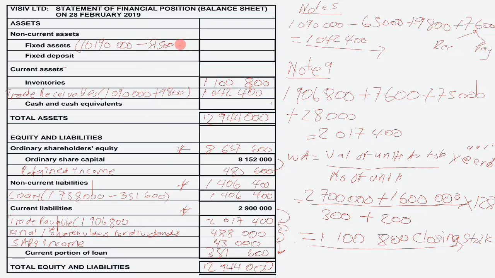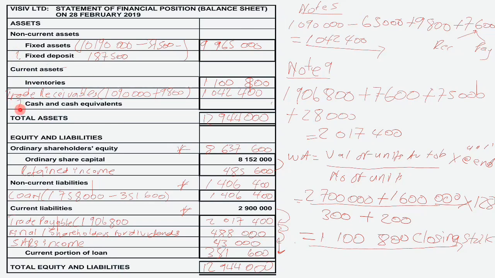And then you subtract your accumulated depreciation amounting to 187,500. So the carrying value at the end will be 9,965,000. So you have the two balancing figures: your fixed deposit is a balancing figure.